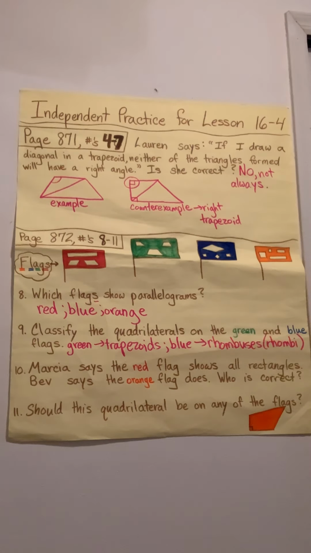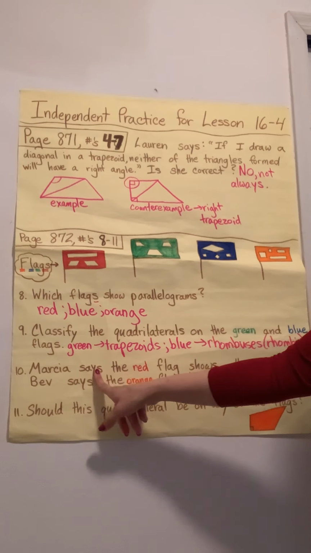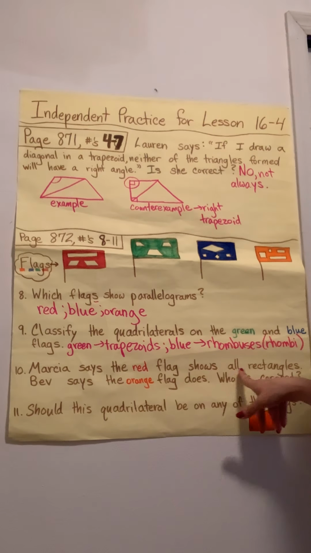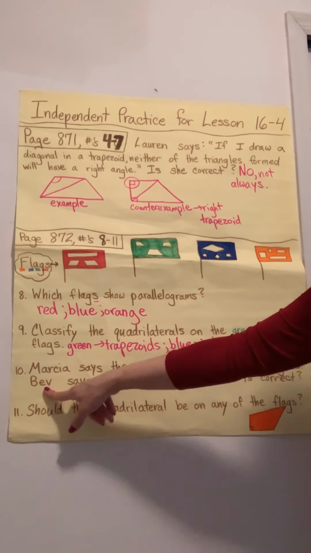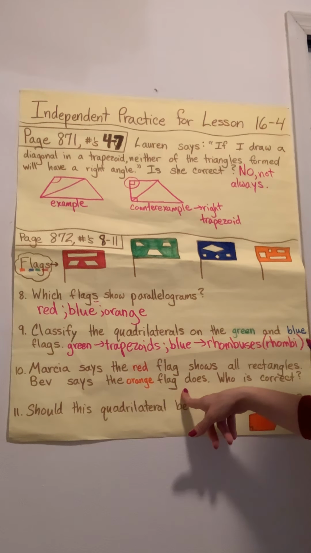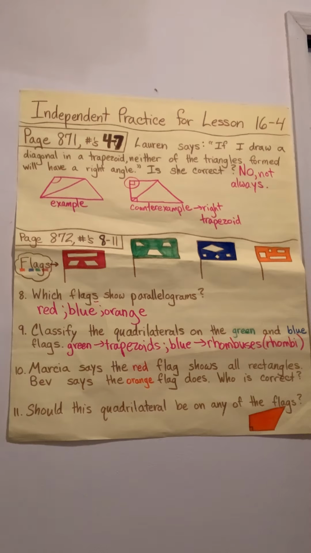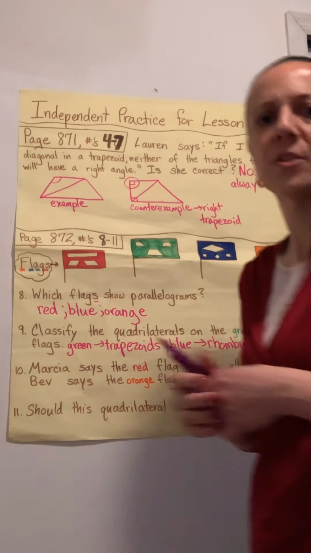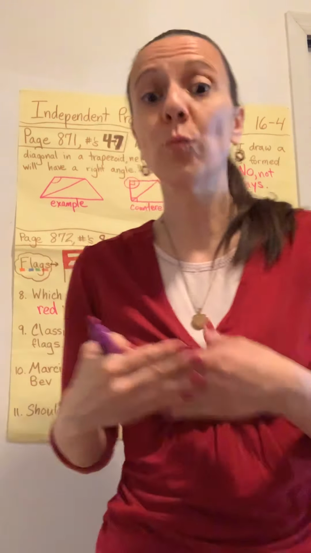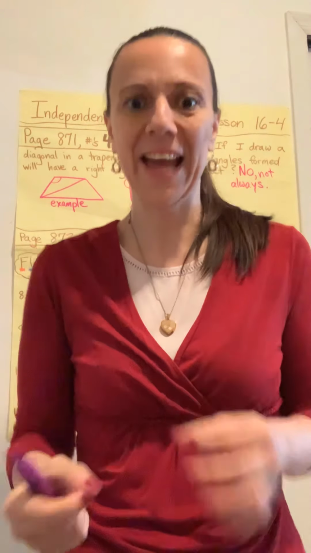Okay. Number 10 asks me, Marcia says the red flag shows all rectangles. Bev says the orange flag does. Who is correct? Okay, looking for rectangles. So now I need to remember my definition of a rectangle is all right angles.